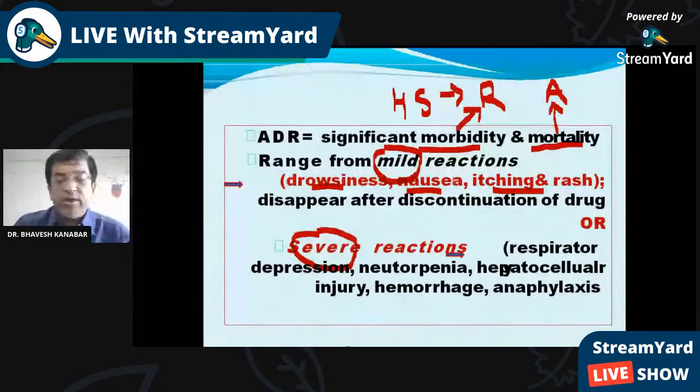Nausea and vomiting can occur with so many drugs; in almost all drugs we have learned that nausea and vomiting can occur. These are mild reactions. Severe reactions are like anaphylaxis and death: respiratory depression, neutropenia, hepatocellular injury, hemorrhage, and anaphylaxis.